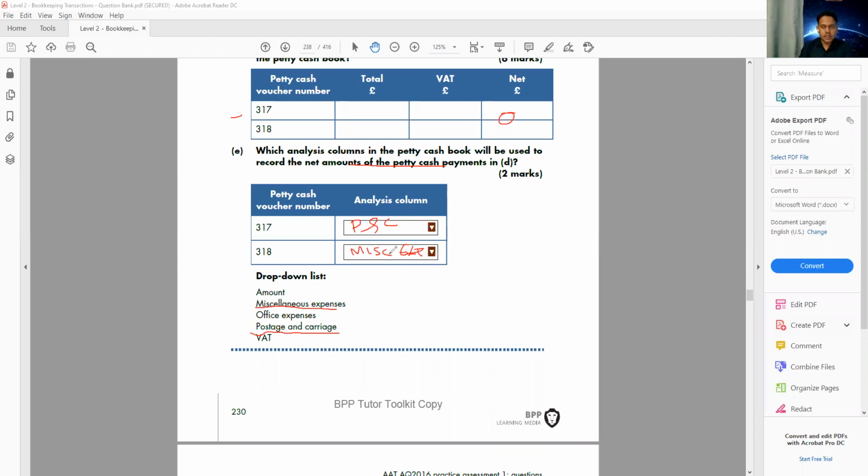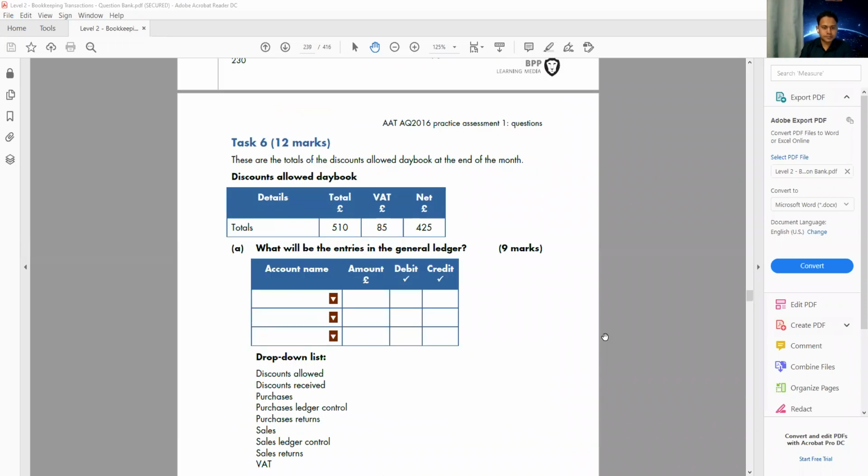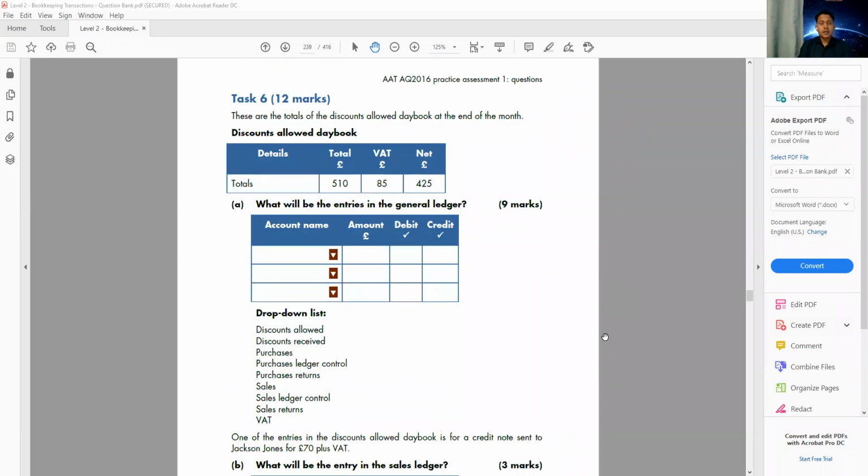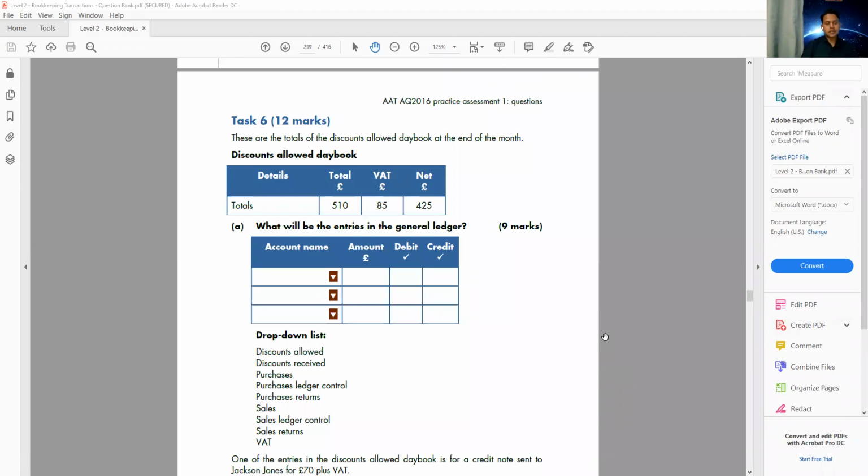That's it for the petty cash. Let's move on to the next question we have. Okay, the next question we have is posting to the day book. So which day book are we doing here?